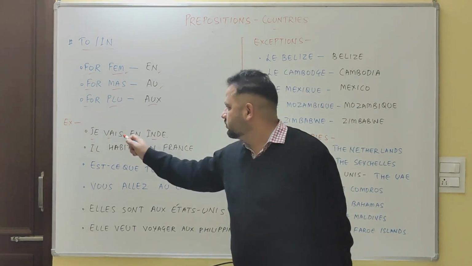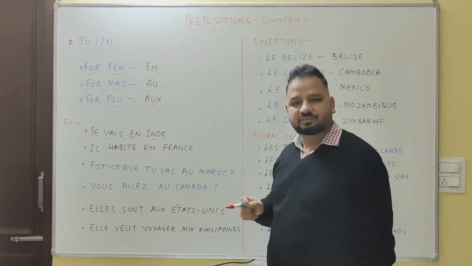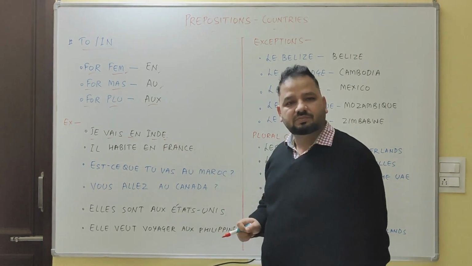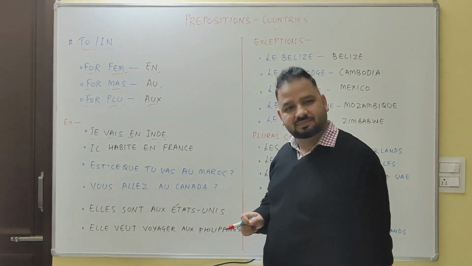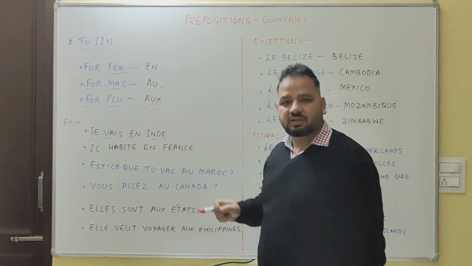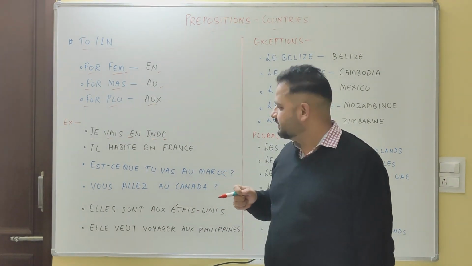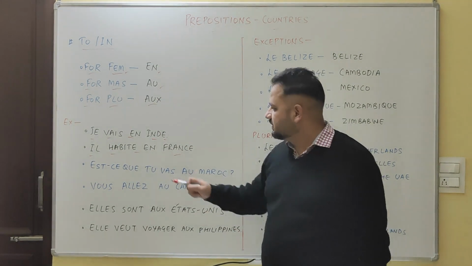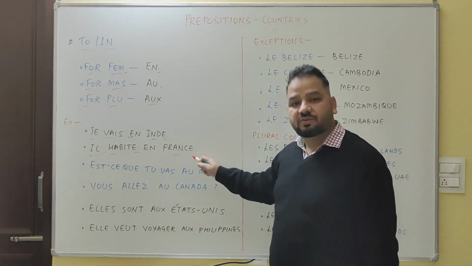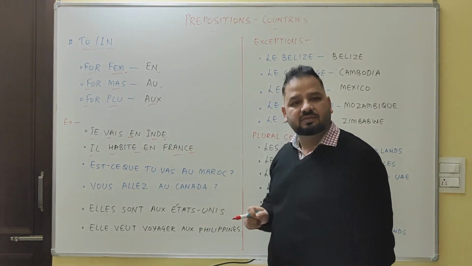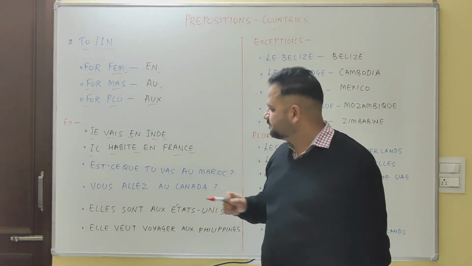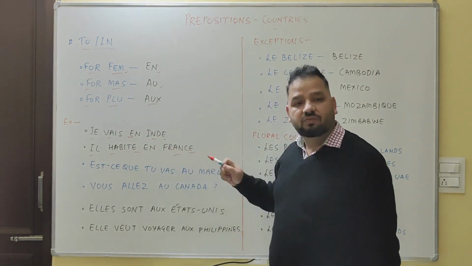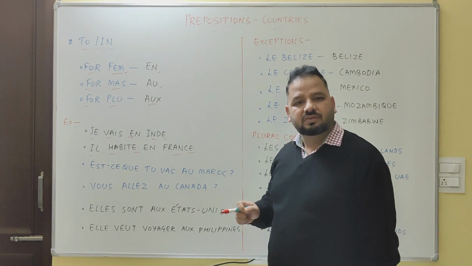I am going to India. Ending with E, so this is a feminine country. Il habite en France. He lives in France. Ending with E, feminine country.